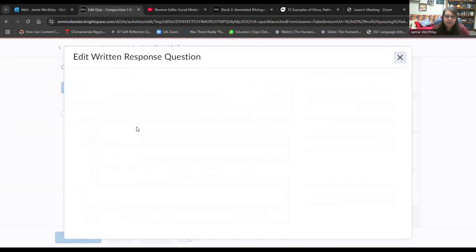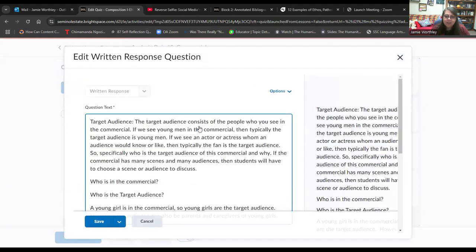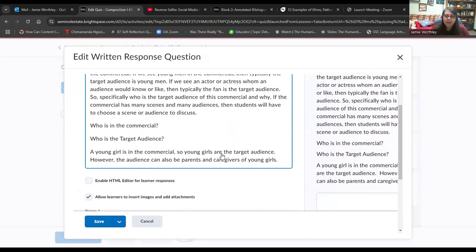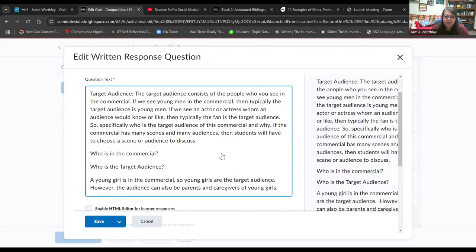Second one, target audience. The target audience consists of the people who you see in the commercial. If you see young men in the commercial, then typically the target audience is young men. If we see an actor or actress whom an audience would know or like, then typically the fan is the target audience. So apparently Bad Bunny was in the Stay Salty commercial, I didn't even know, and I loved that commercial. But apparently they're using the fans of Bad Bunny for that commercial.